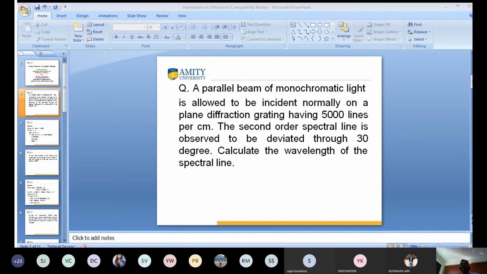Which formula do you use? Can you tell me? Hello? Yes or no? Vidhi, which formula do you use? Tell me. I'm trying. Okay, no problem. Vidhi, which formula did you use?